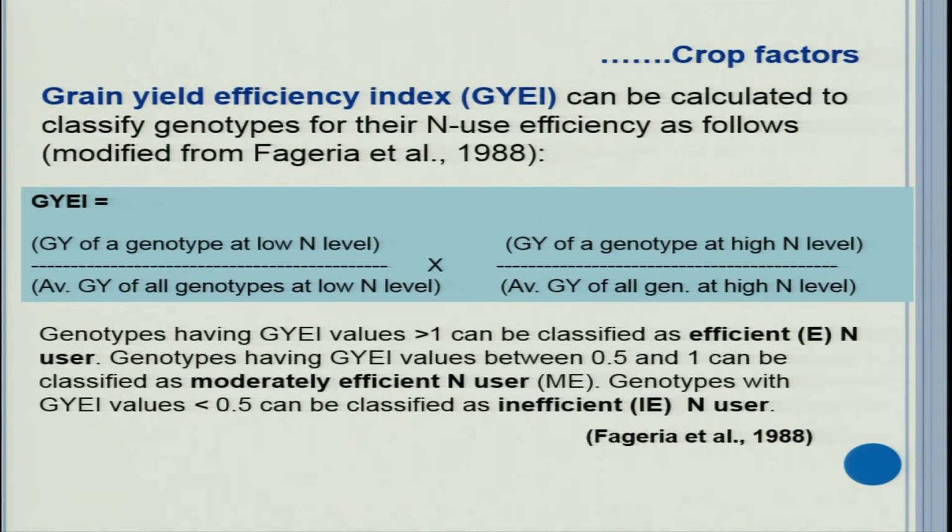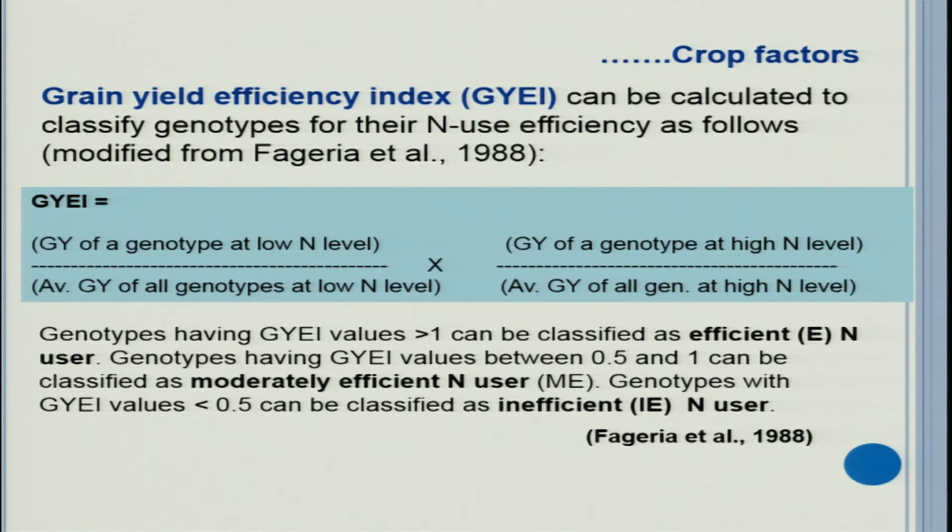So, such kind of index can be calculated only when you are screening some genotypes against the background of a nutrient. So, you need to take different levels of the nutrient. Suppose you are testing it for nitrogen, then you can take 4, 5, 6 levels of nitrogen, say for example 0, 20, 40, 60, 80, 100. Similarly, you will grow say 5 or 10 or 20 genotypes. It depends upon your interest. You can take different genotype numbers, say 5, 10, whatever you like, and get the data on the yield of all these genotypes under variable nitrogen rates. And from this data you can get these values.